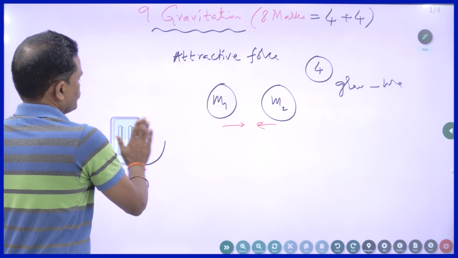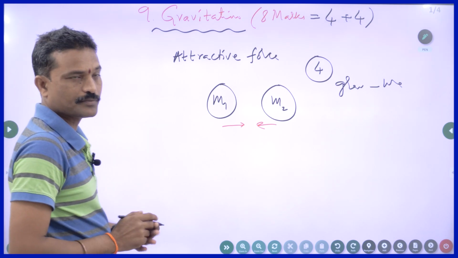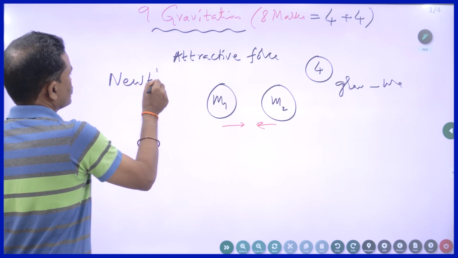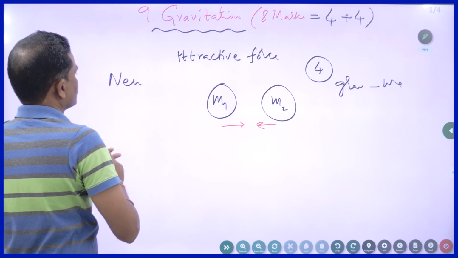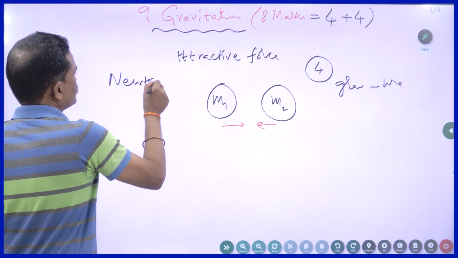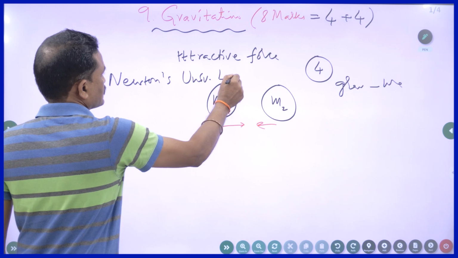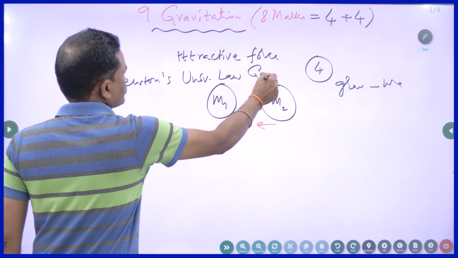There is a universal law of gravitation proposed by Newton, called Newton's universal law of gravitation. What does it say?